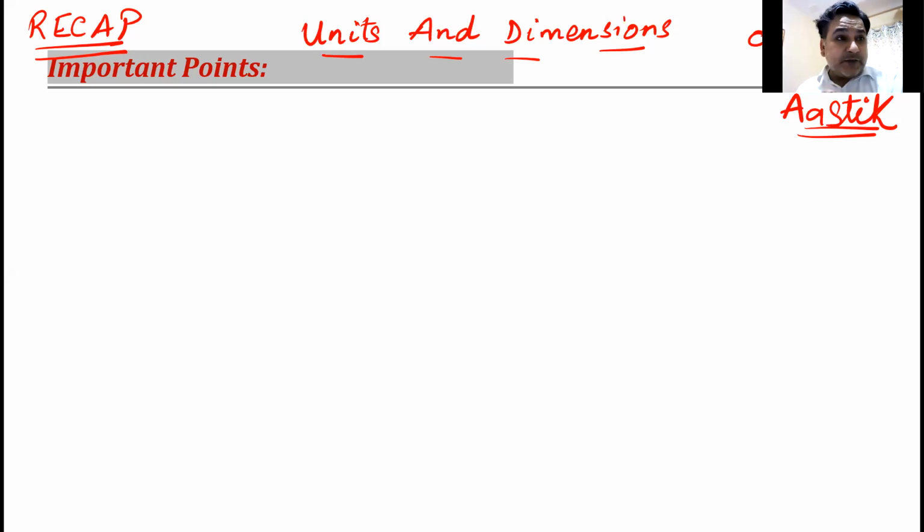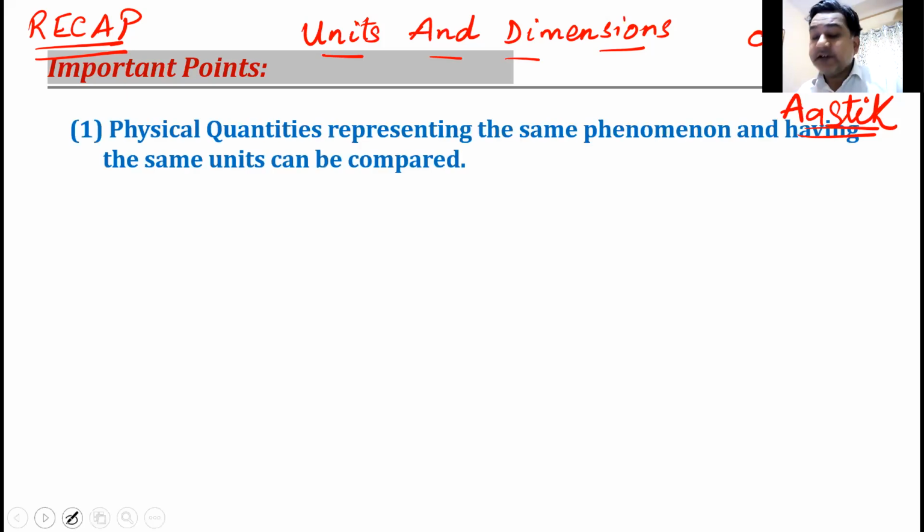So in the last class, if my memory serves me right, we had done some important points on physical quantities. These small points are going to help us a lot. Please mark my words, mark them as very important, because all these points are going to save your souls, SOS, save your souls in the exam. What was the first point? Can anyone recollect? What was the first point? First important point was this: